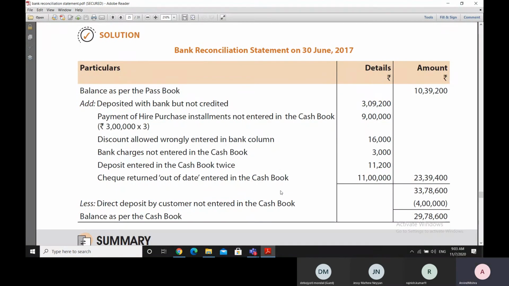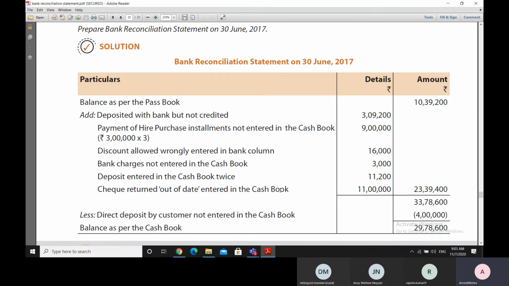In the 3-column cash book, there is a cash column, a bank column, and a discount column. Now this discount which was allowed was supposed to be entered in the discount column, but it got entered into the bank column wrongly.